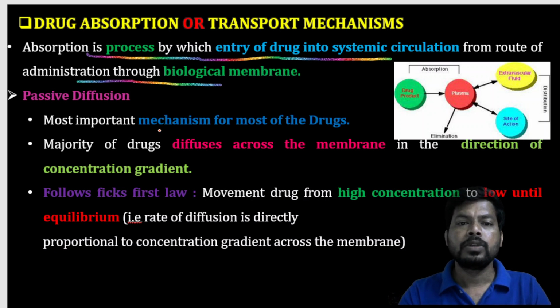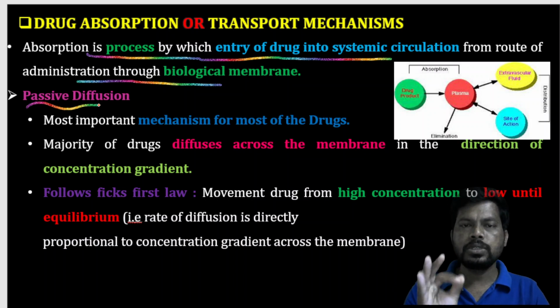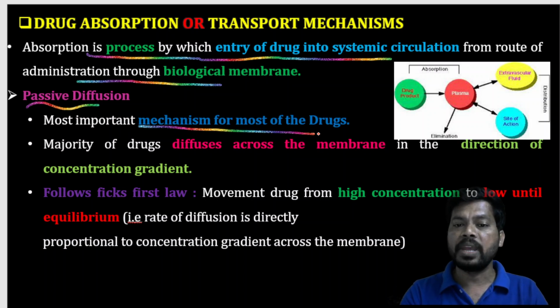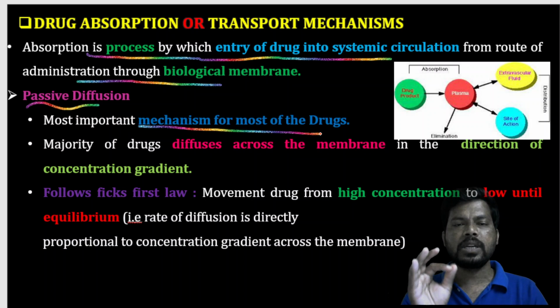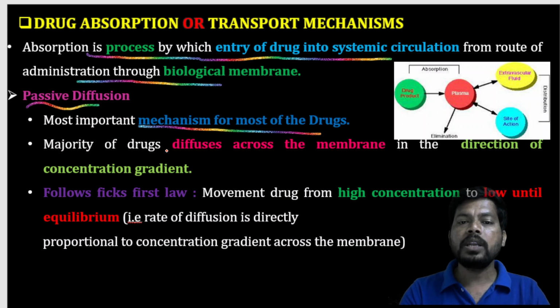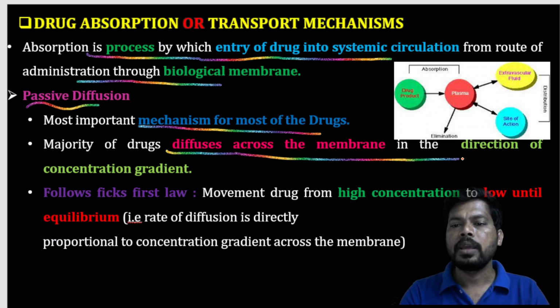Next, passive diffusion. The most commonly used drug transportation in the body is by passive diffusion. It is the most important mechanism for many drugs. Around 90% of drugs undergo absorption using passive diffusion. The majority of drugs diffuse across the membrane in the direction of the concentration gradient.